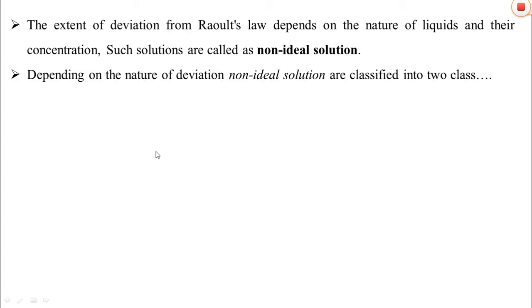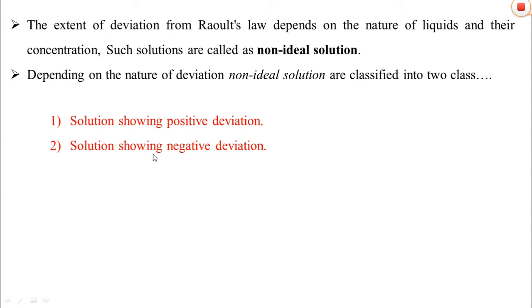Depending upon the nature of deviation, non-ideal solutions are classified into two classes. One is the solution showing a positive deviation, and the second is the solution showing a negative deviation, which we'll see one by one.